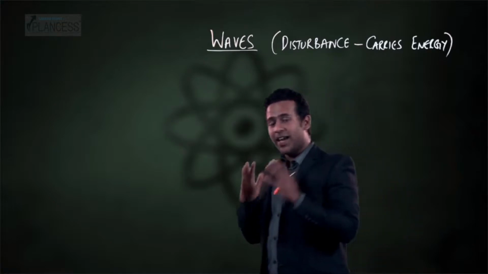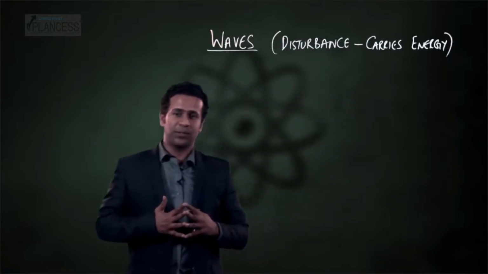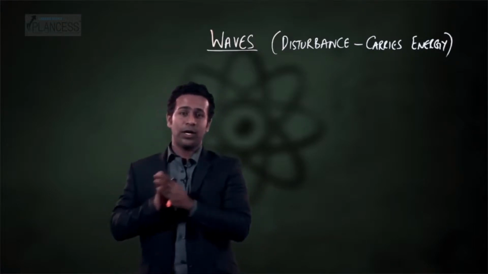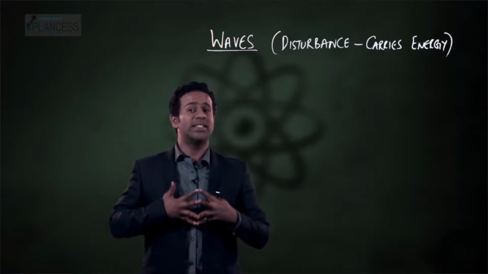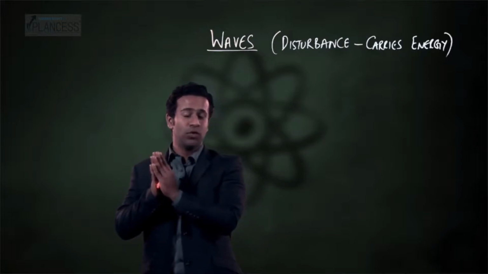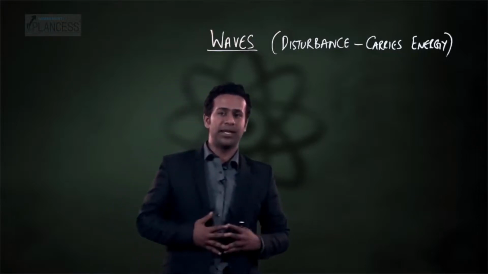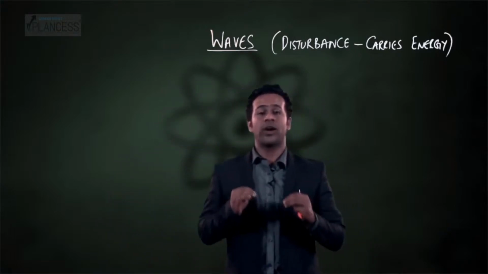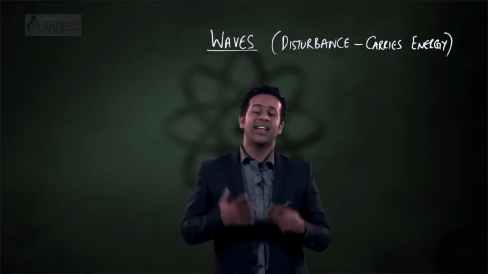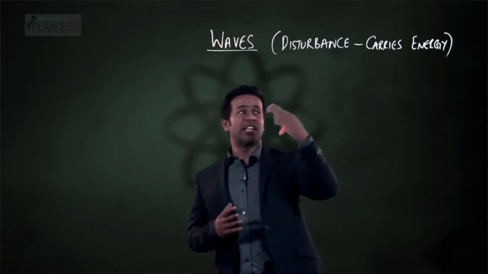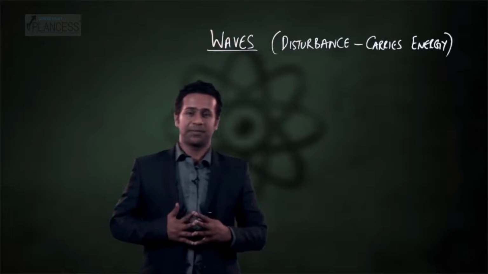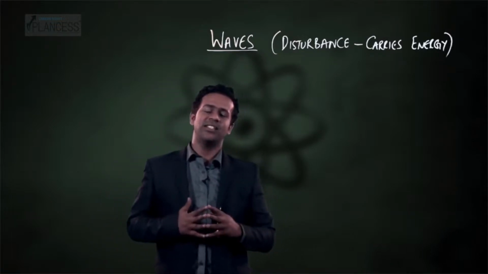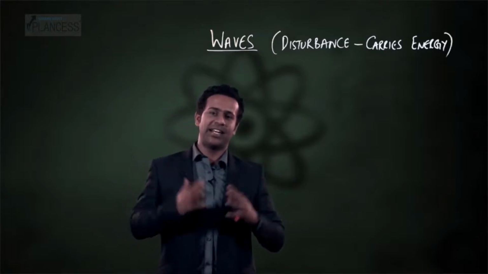Now, in a case when there is no mass transfer and strictly energy is transferred from point 1 to point 2, then we say that a wave has moved from point A to point B. So, a wave is a transfer of pure energy, and hence its definition that wave is a disturbance that carries energy. Now, waves are classified under various categories depending on different criteria.